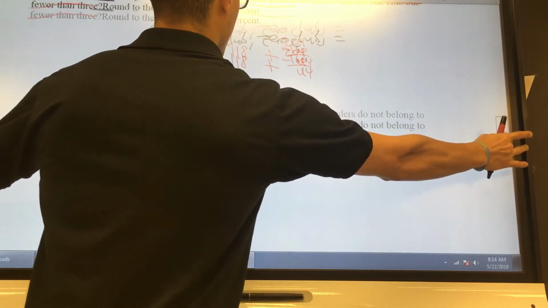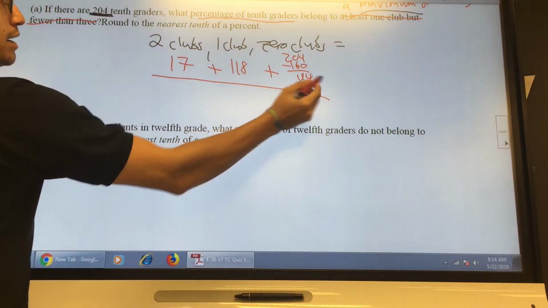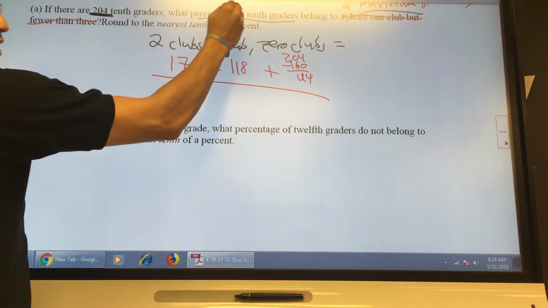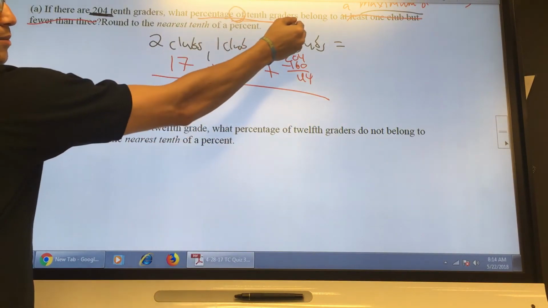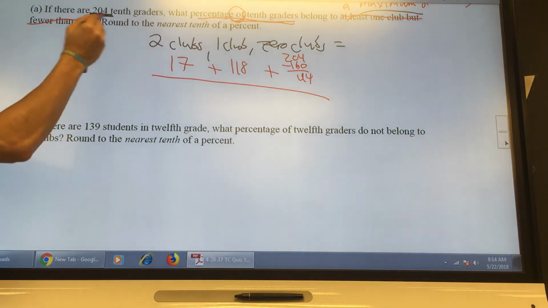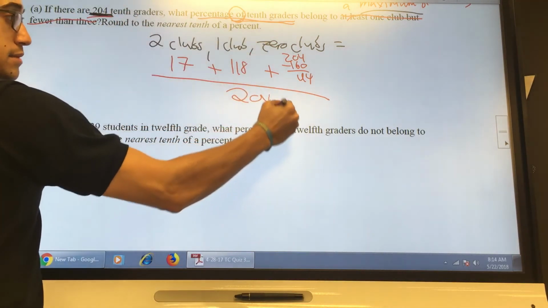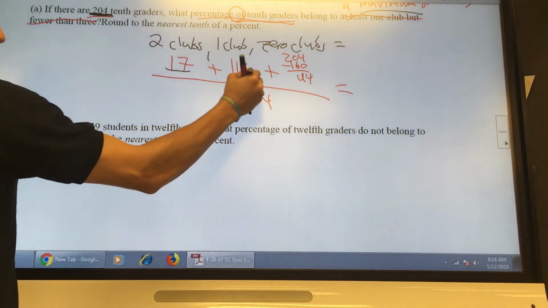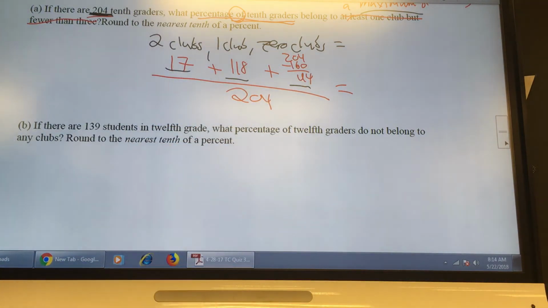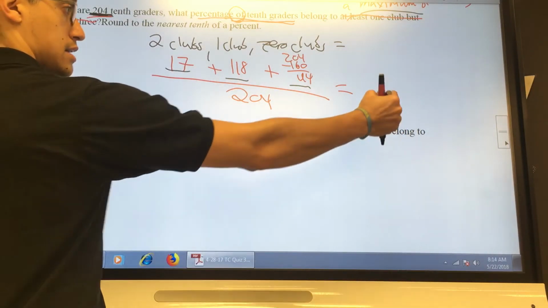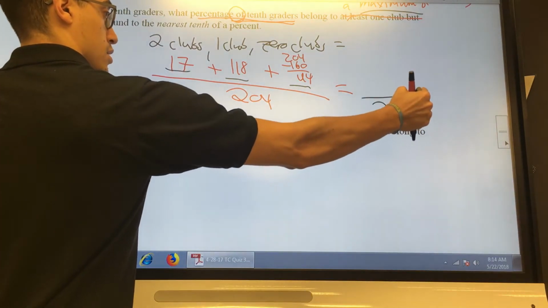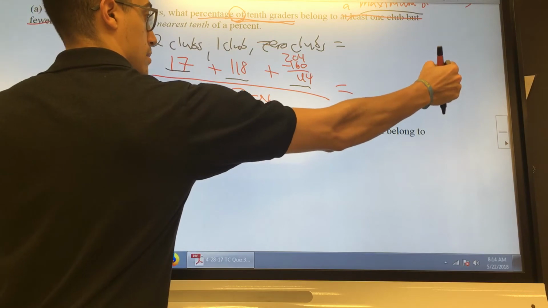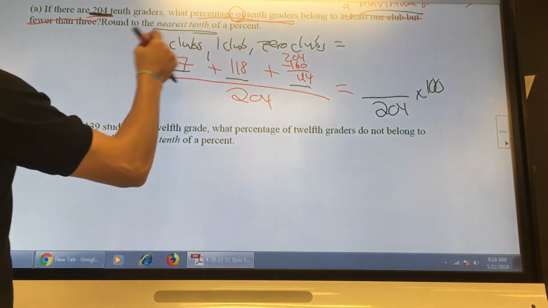So you start to add up all of this, 17, 118, and 44. And when you add all of that up, you will divide that by what? Again, every time you see the "of," you know that's the denominator. How many 10th graders are there? 204. So you would have had something like this. And if you add up these 3 numbers, 17, 118, and 44, I'm not sure what you get. You guys can help out. Something over 204. Then you multiply by 100. And we're going to round to the nearest tenth at the end.